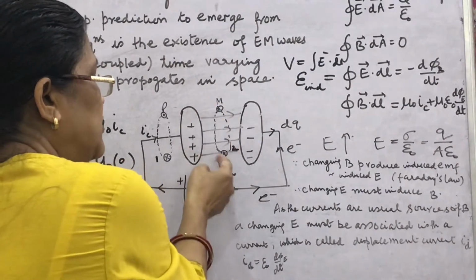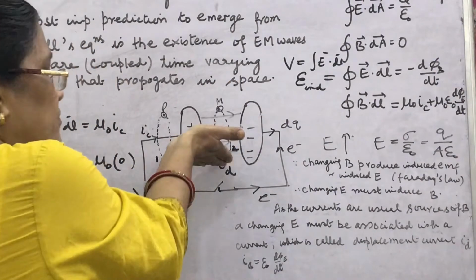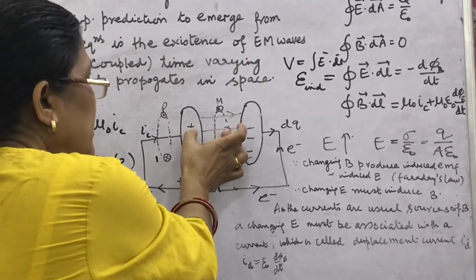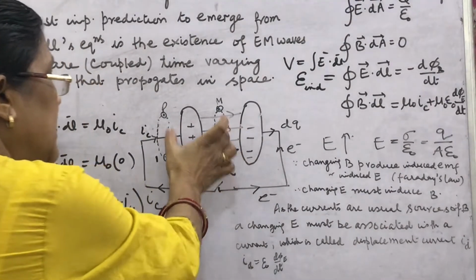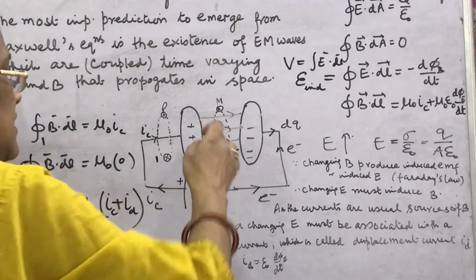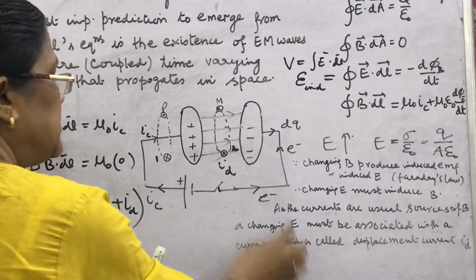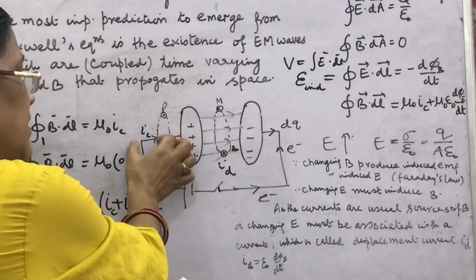Here in this loop, magnetic field at this point will be upward and at this point will be downward. Same will be the amount here as here. Why? Because loop area is same, and if you consider that ID is given by this formula, same will be the current as it is flowing here.